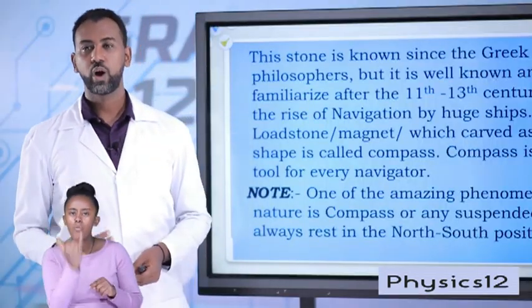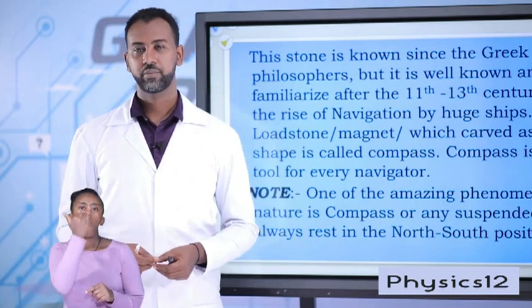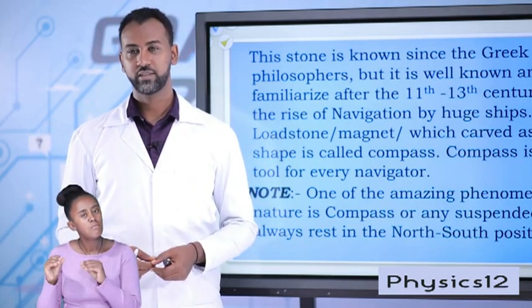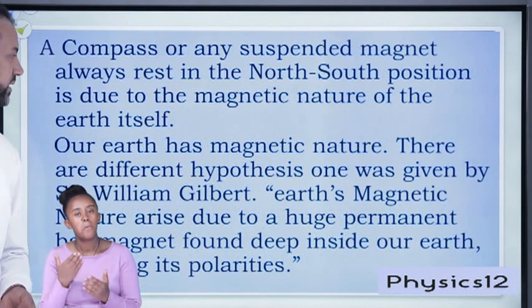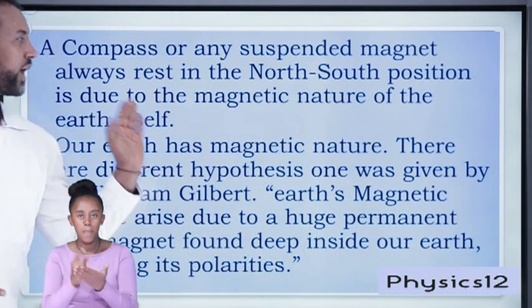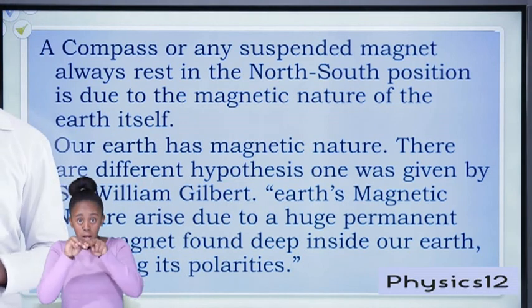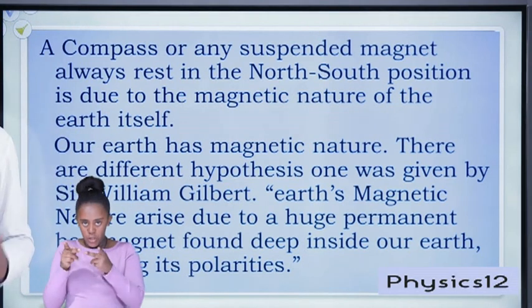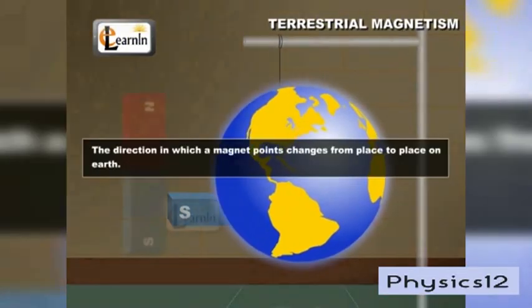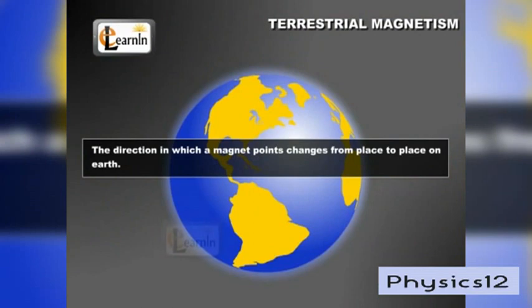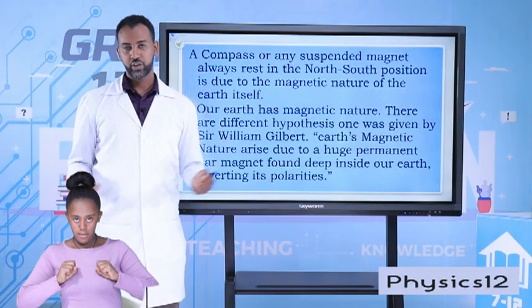Why is that? Why does a magnet possess such a property? Please, students, try to answer this. Well, the answer is a compass or any suspended magnet always rests in the north-south position because of the Earth's magnetic field. The Earth itself acts as a magnet, and our Earth has a magnetic nature.